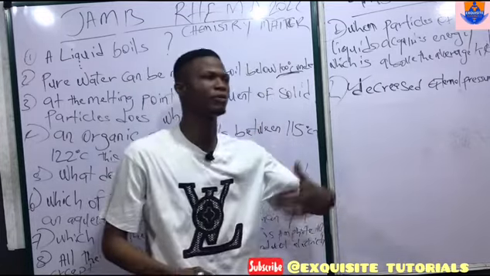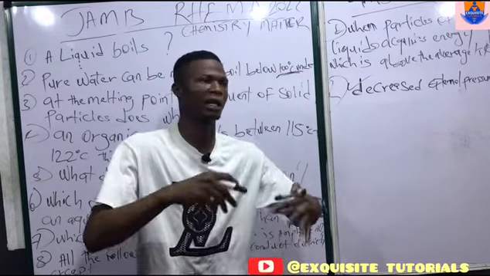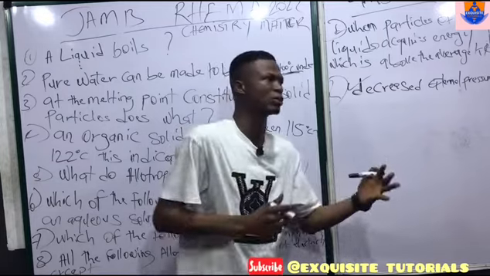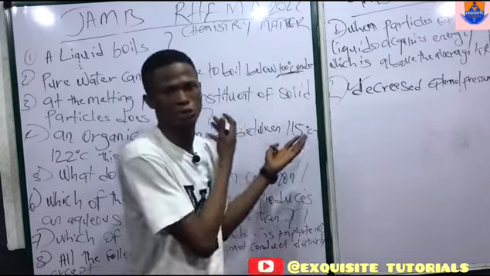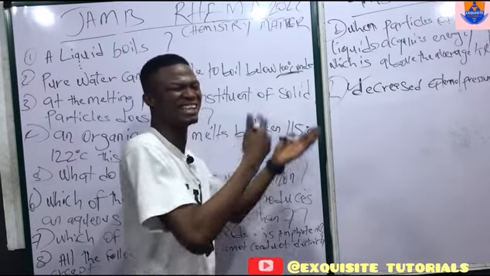So you will see different options in your exam. Or they may say that at melting point, constituent solid particles acquire energy above the average kinetic energy. That is not true, because when we are talking about solid particles, we are talking about the attractive forces.